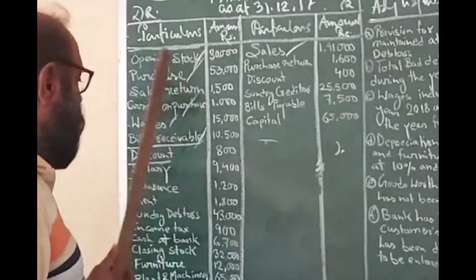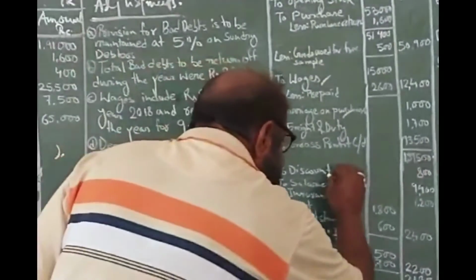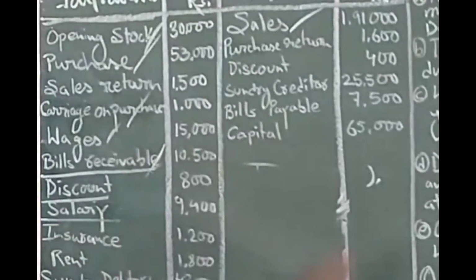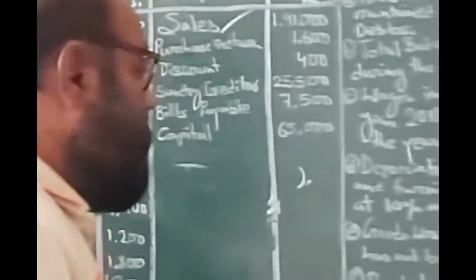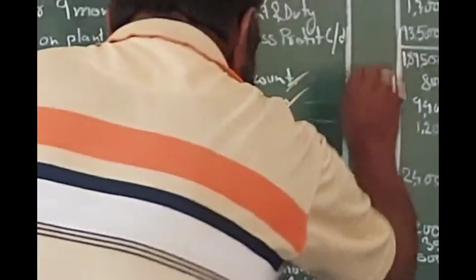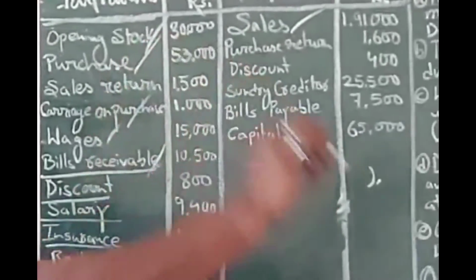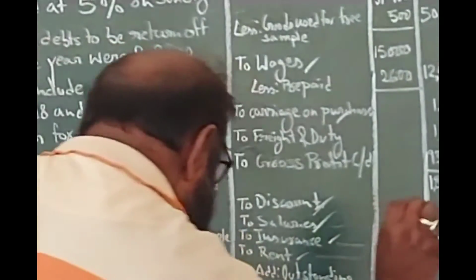This discount should be treated while preparing the profit and loss account. Now we have done this. Then comes salary. Salary is an administrative expense, and it will go to the profit and loss account. Now then insurance and rent. So these two are administration related expenses. So they will come over here.